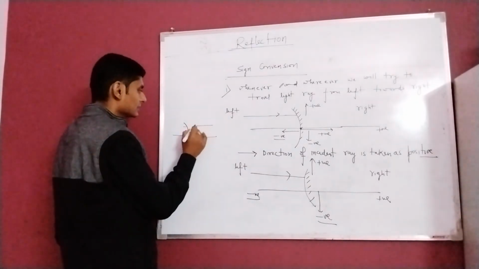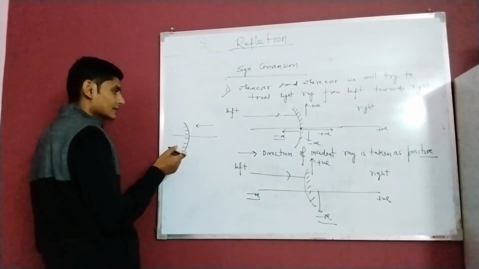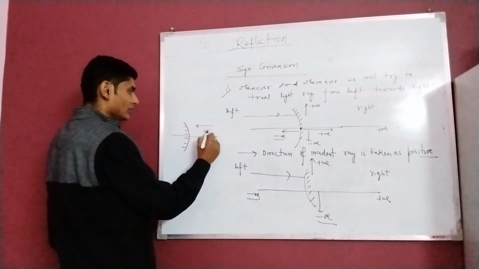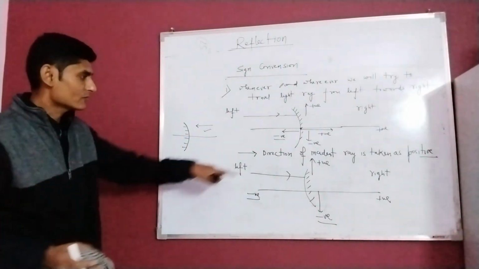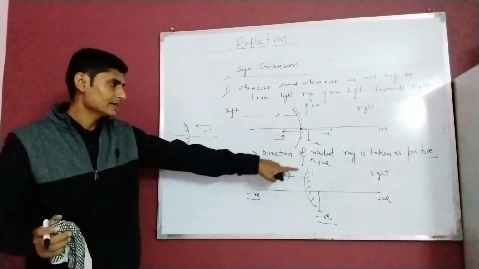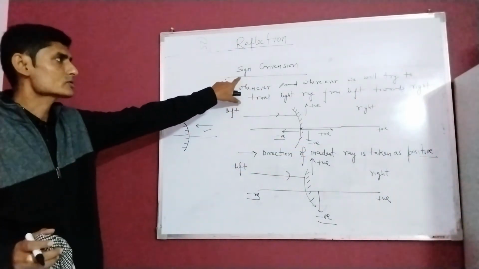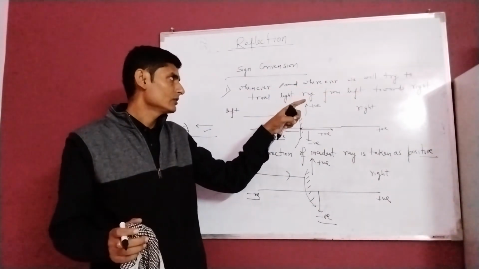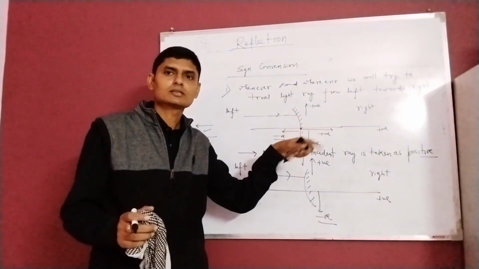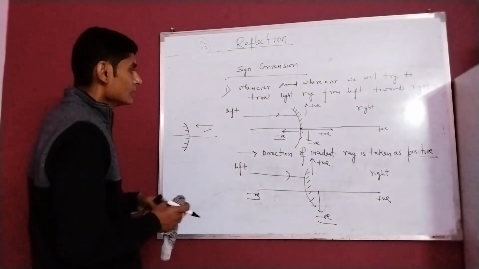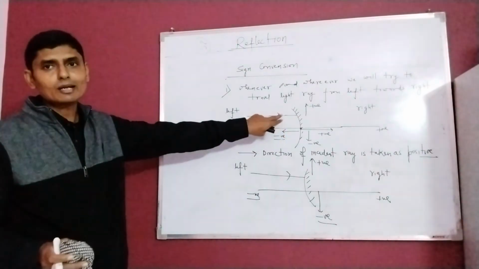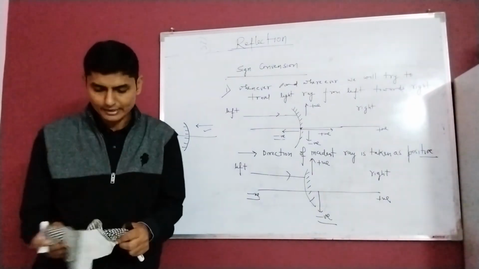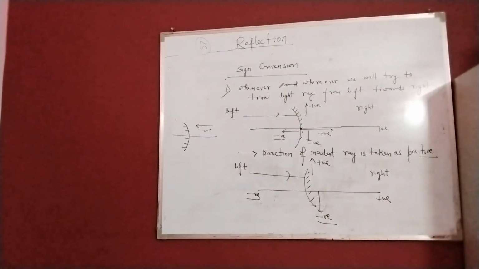So in this case, the light rays will come and reflect in this way, so we will have to follow that the direction of the incident ray is taken as positive. However, we try, whenever and wherever possible, to travel the light ray from left towards right. But in almost all cases, we will take the vertically upward direction as positive and the vertically downward direction as negative.